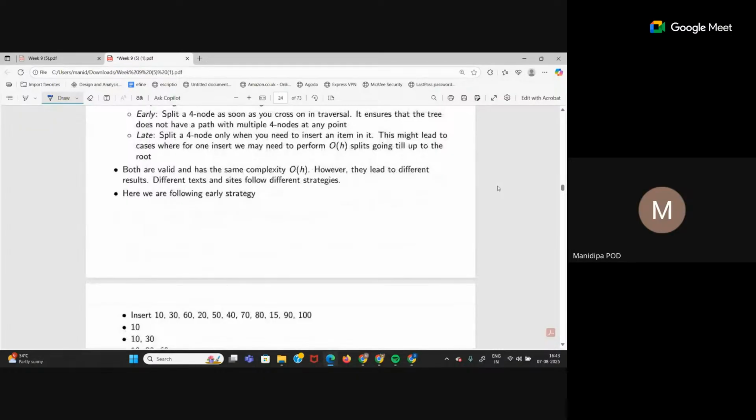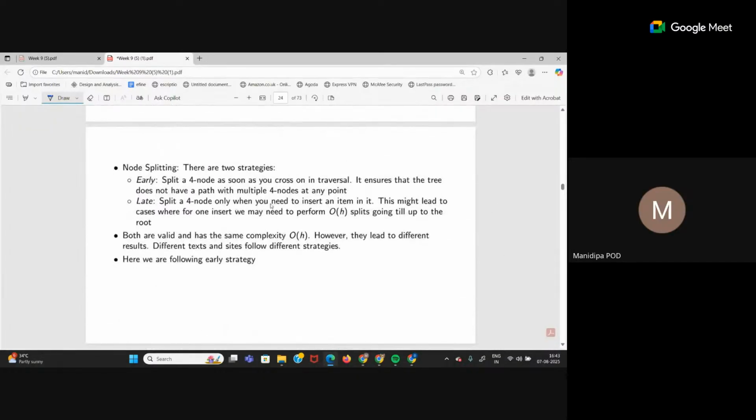Okay. This early split and late split strategy is the same thing that I said. Early split is when, while you are creating the tree, every time a 4 node is formed, you immediately split it, whether you need to or not. But late split is where you keep the 4 node and you only split when some key value is trying to enter that node. Okay, but we are going to try to follow early split strategy. Both are valid and both will have same complexity. It is just they can give different results based on when you do the split. Okay, but we are going to follow early strategy.